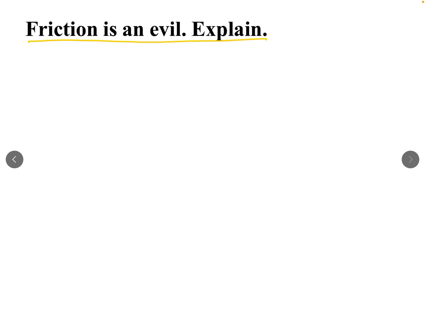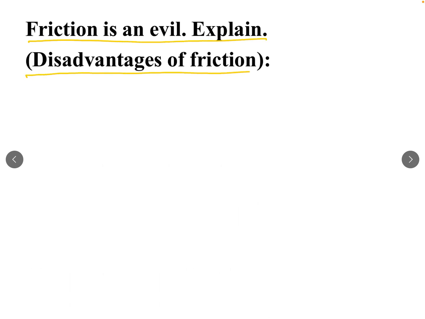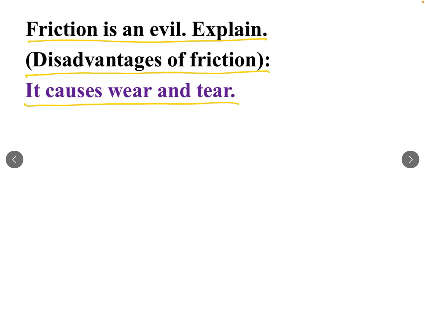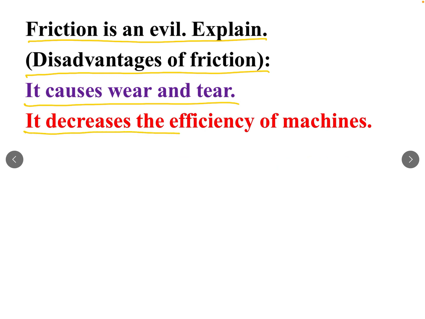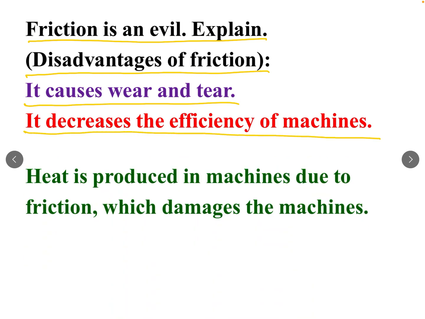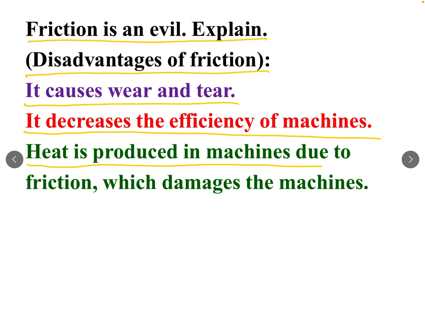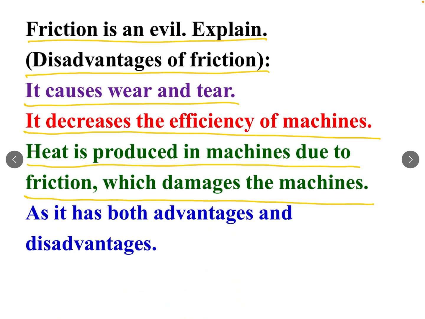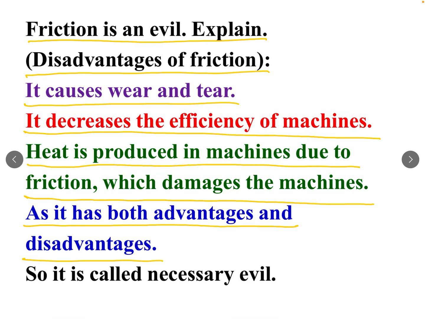Friction is an evil. Explain. Or we can say disadvantages of friction. It causes wear and tear. It decreases the efficiency of machines. Heat is produced in machines due to friction, which damages the machines. As it has both advantages and disadvantages, it is called necessary due to advantages and evil due to disadvantages.